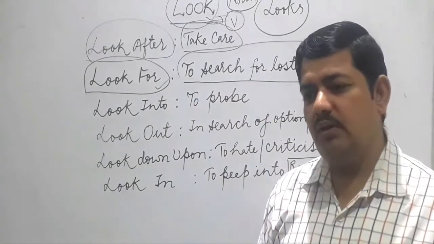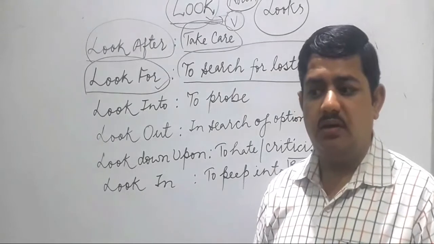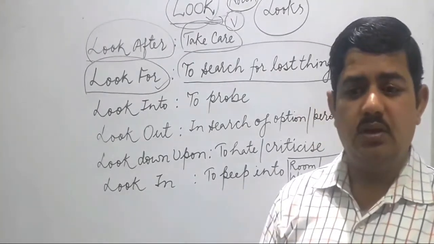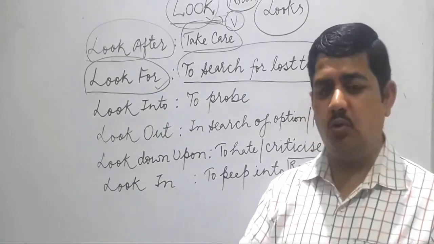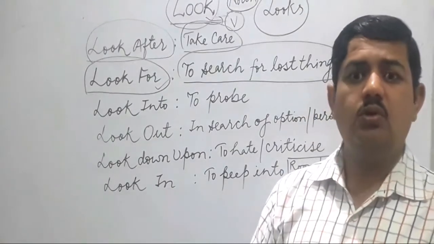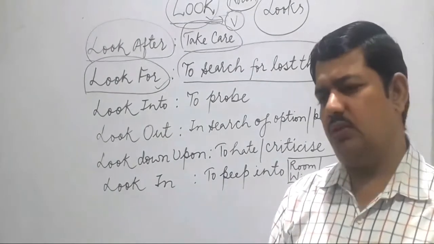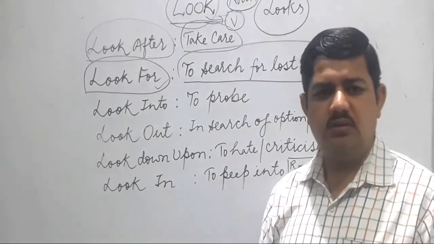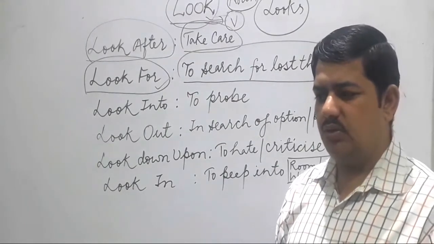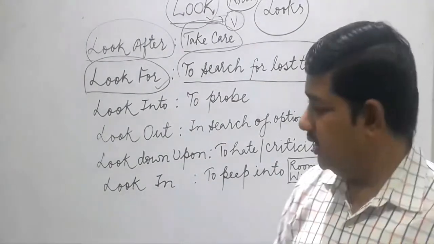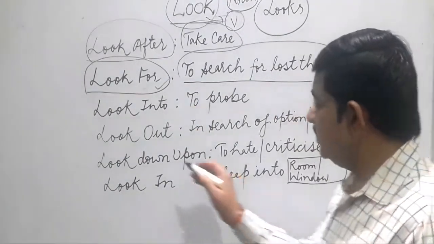Clear? I am looking for my purse. You have lost it somewhere. She is looking for her English notebook. She has lost it somewhere. ठीक है, कोई गुम हो गई है वस्तु और उसको हम ढूंढना चाहते हैं, ढूंढ रहे हैं, या ट्राइंग वेरी मच like hard, very hard effort you are making to find out. So there we use look for. Clear? Next is look into.